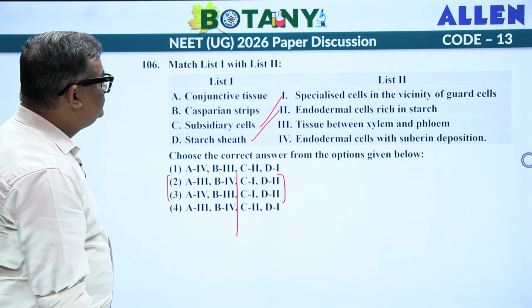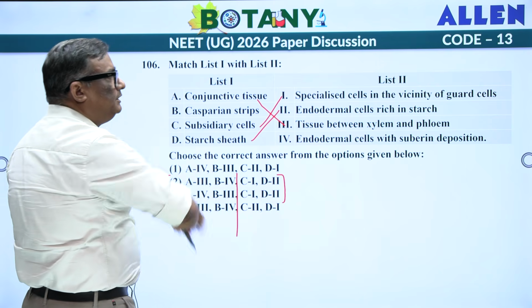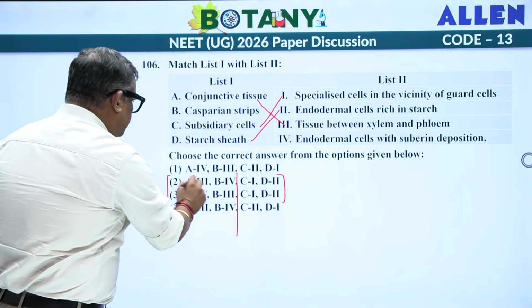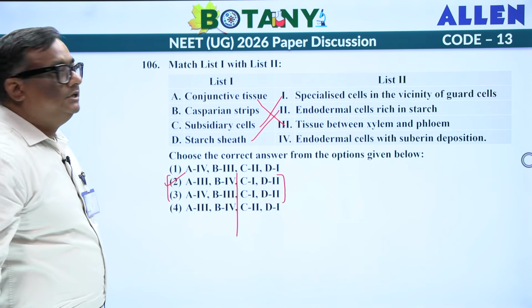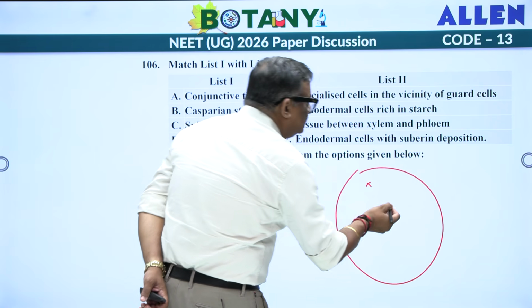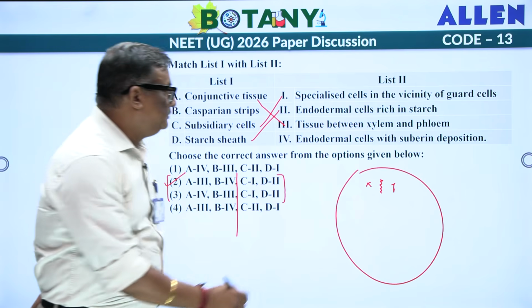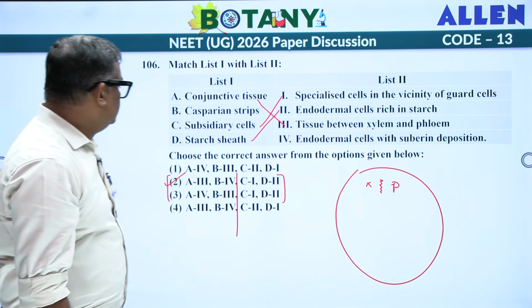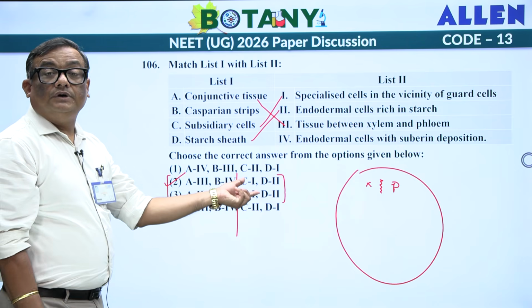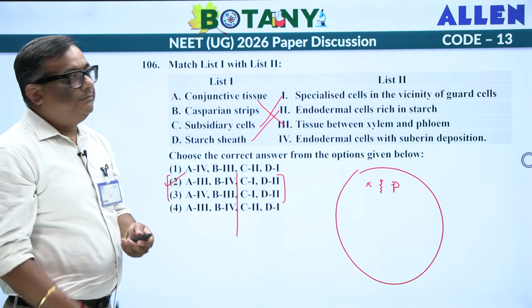Conjunctive tissue, if you remember, is the tissue between the xylem and phloem. So C becomes your third, A becomes your third, answer is this one. If you remember, in a transverse section there is xylem and there is phloem, and there is a cell here which is termed your conjunctive tissue. Got it? What I am trying to do is tell you how you are going to eliminate the options. No need to match everything, it will save your time a little bit.